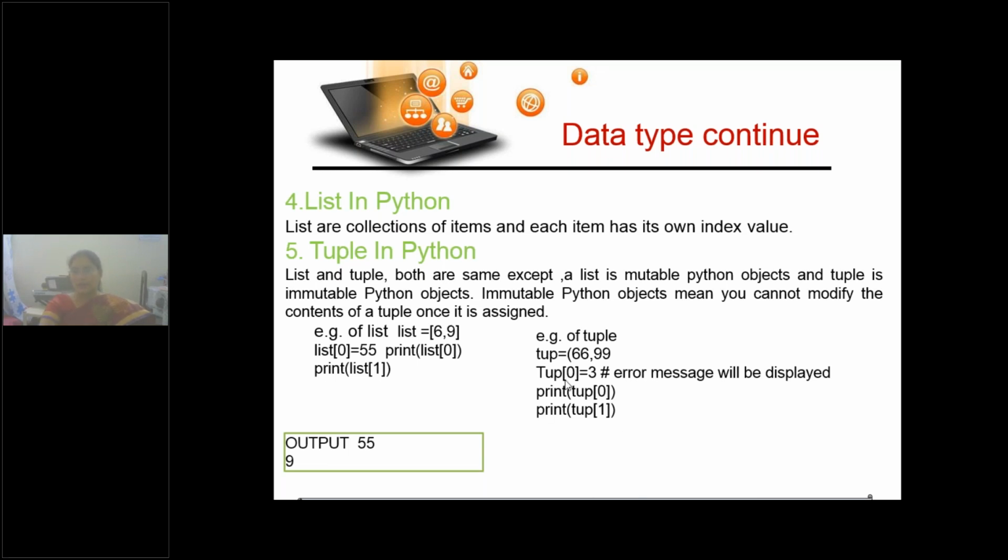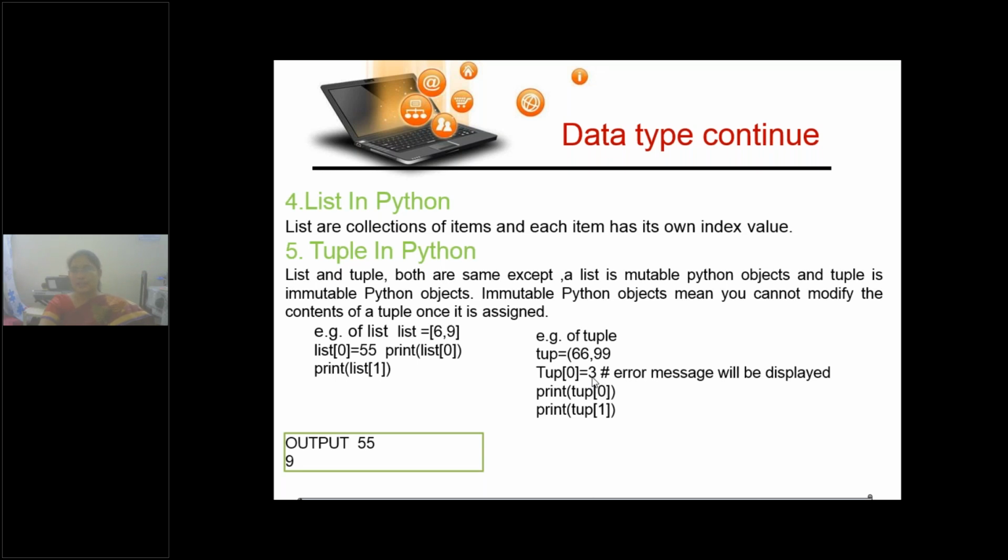What is the 0th value of this tuple? 66. Now if we try to assign a new value, you will get an error message. Whatever value you have assigned to a tuple can be retrieved but cannot be changed. That is what is meant by immutable.